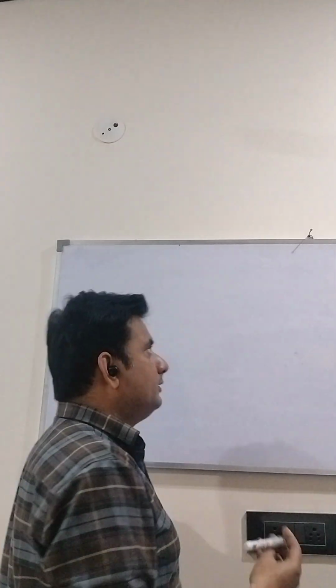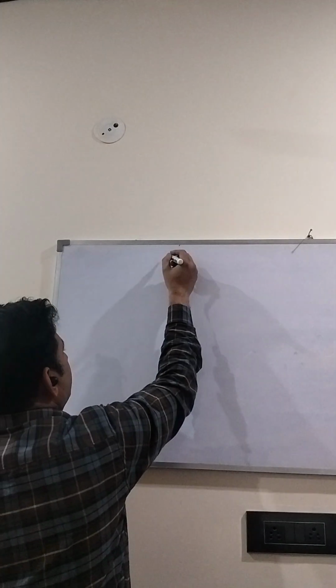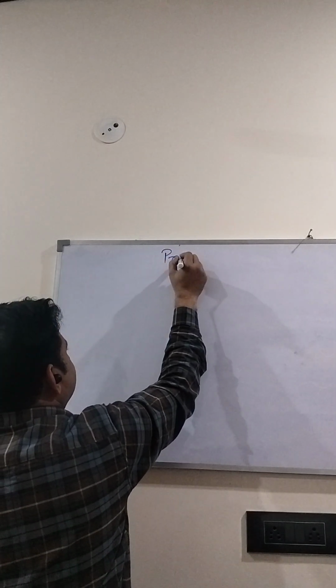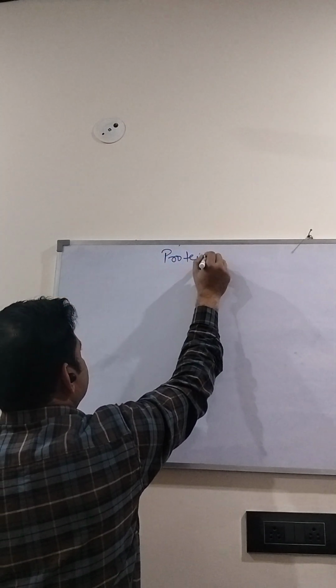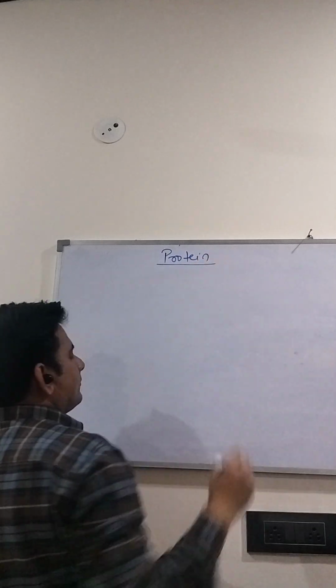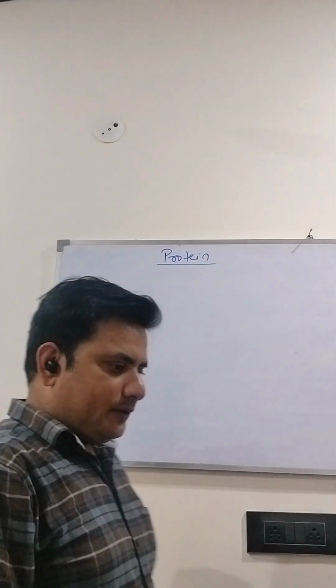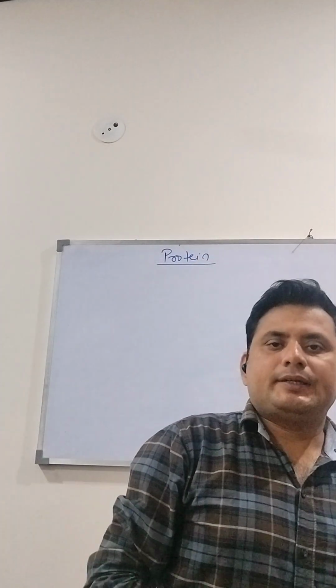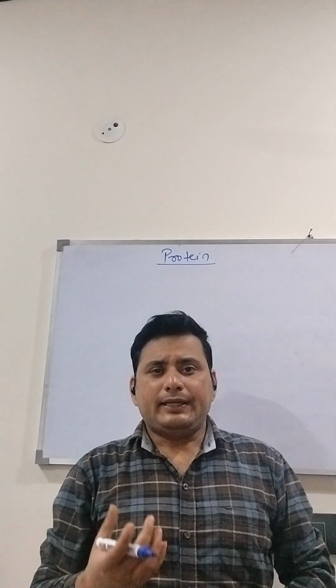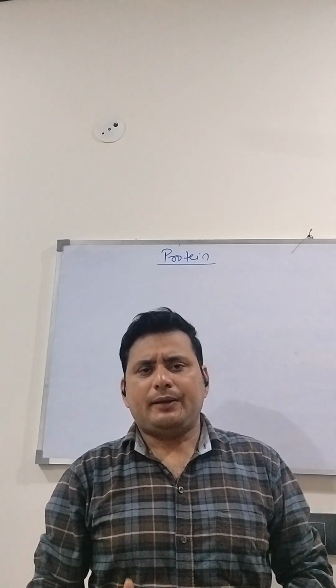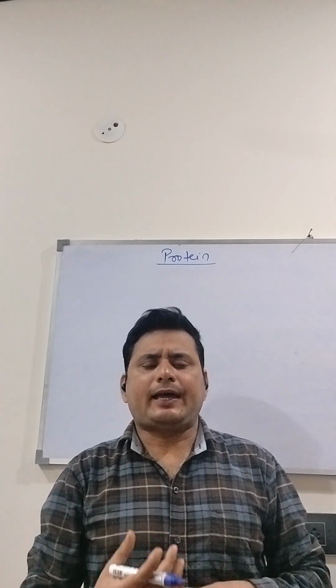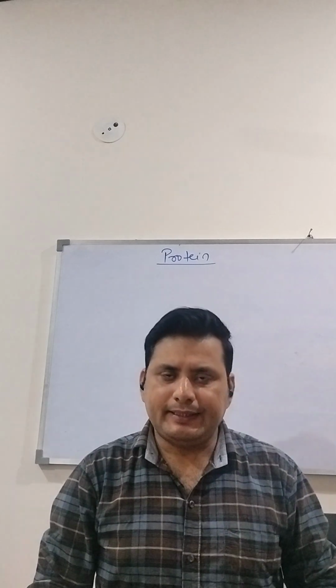Today we will discuss protein. The first point is that protein is basically made up of different types of amino acids.